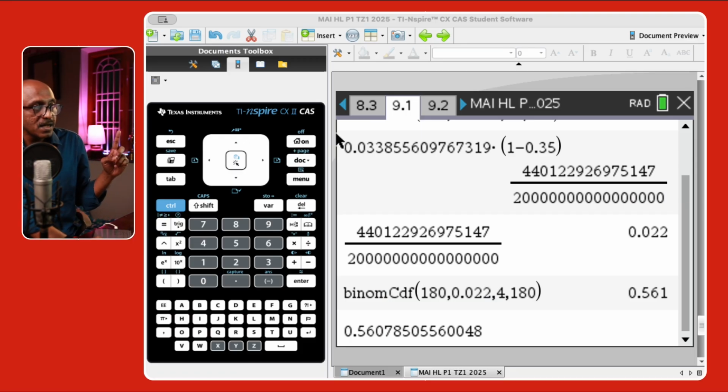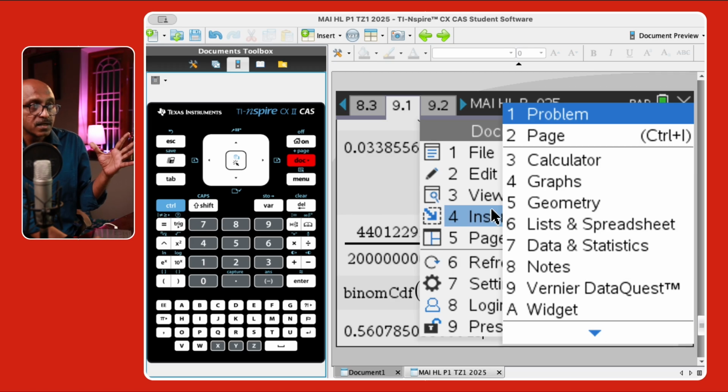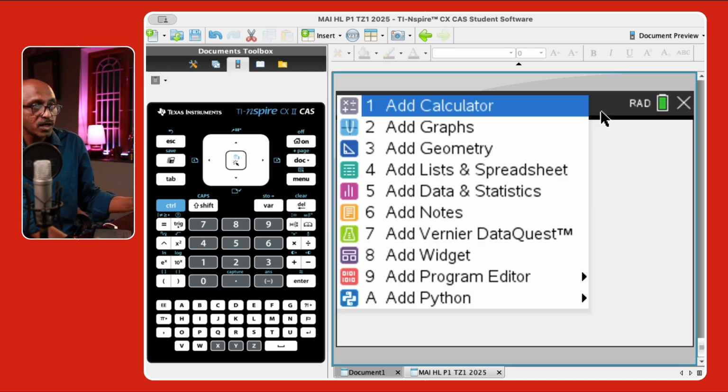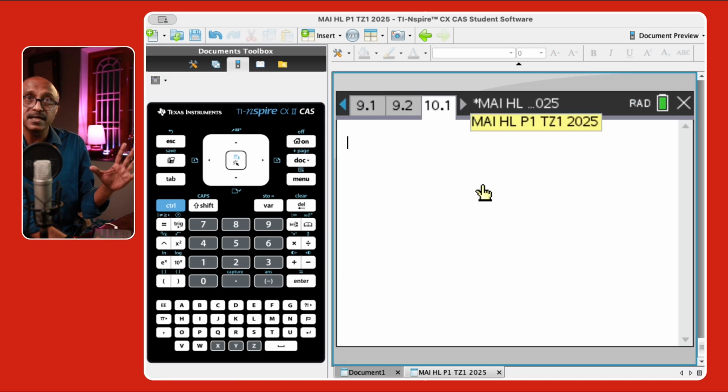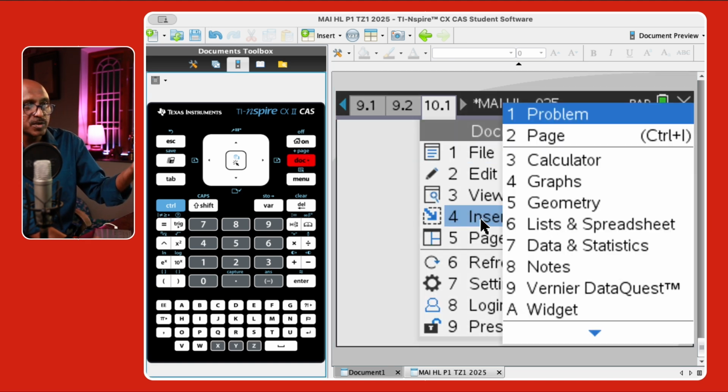So what I'll do, so that it's not confusing if you run into this issue, here's another tip. Insert a new problem and call it problem number 10. Leave it blank, because this is problem number 11. Why am I saying this? Nobody's going to ask for your calculator, right? Nobody's going to ask for your calculator.